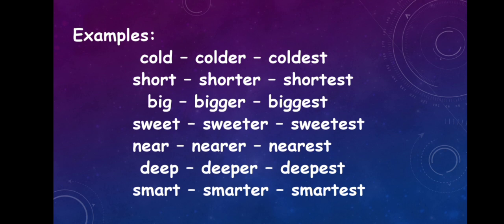So for positive degree we do not add anything. For comparative we add er, and for superlative we add est. This is the thing you have to keep in mind. So let's look at the next one. Short, positive degree. Shorter, comparative degree. Shortest, superlative degree.